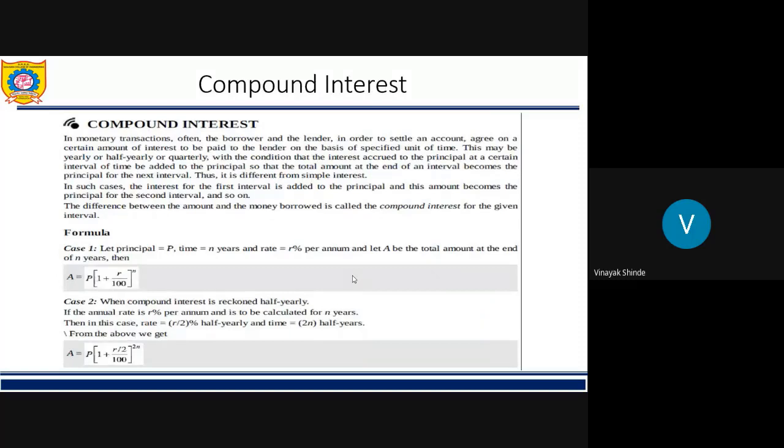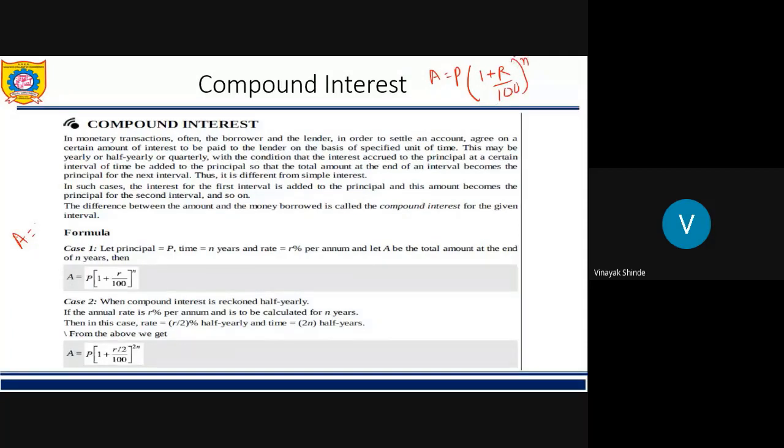Okay, so let's begin with compound interest. Compound interest means we apply the interest half yearly or quarterly, with a greater amount of interest, so we use compound interest. The formula for the amount is equal to principal into 1 plus r upon 100 whole raised to n.